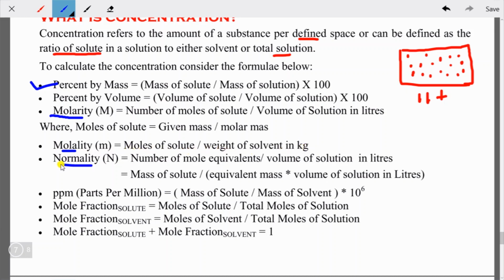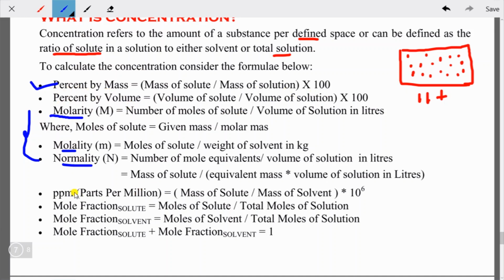Then you have normality: number of mole equivalents divided by volume of solution in liters, which equals mass of solute divided by equivalent mass times volume of solution in liters. These formulas will not be used in this chapter, but they are considered means for calculating concentration. The most important ones here are percent of mass and percent of volume, so you need to remember these.